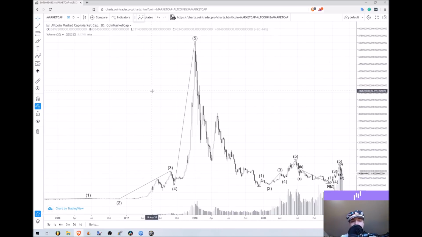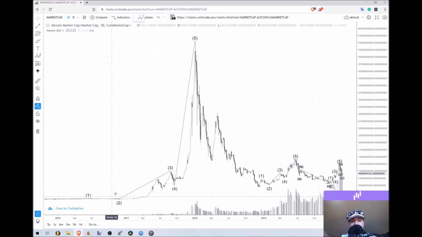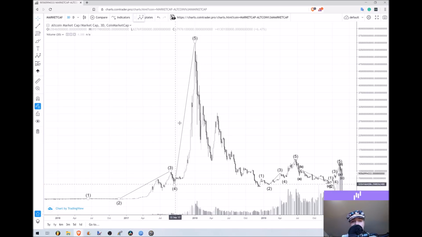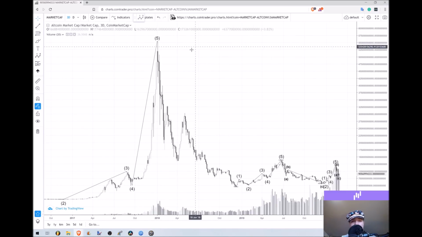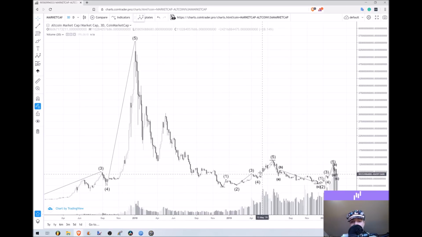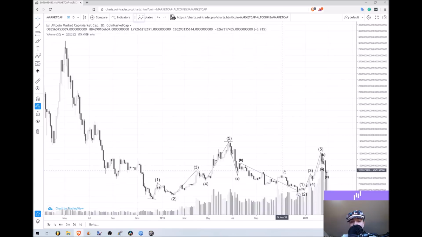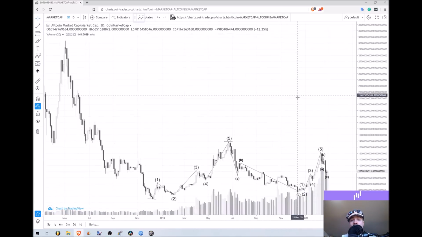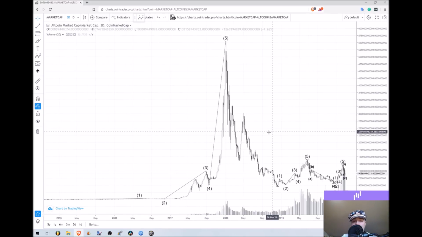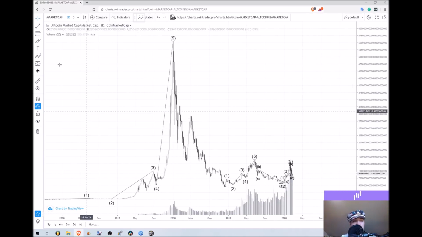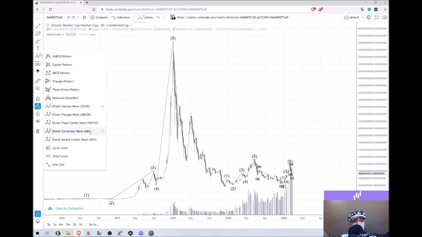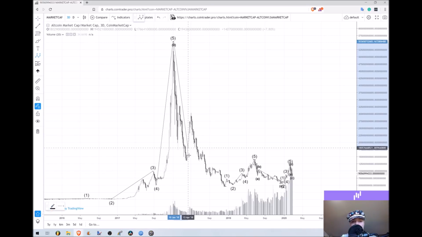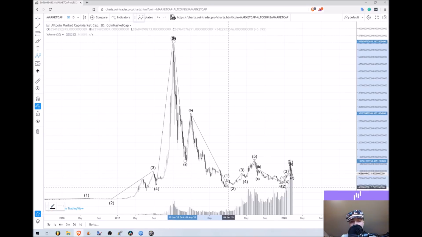All right, so that one wave is very, very small, and this fifth wave is very, very extended. That's cool. We actually got an extended fifth wave in the big cycle, an extended fifth wave in the little smaller echo cycle, and an extended fifth wave in the even smaller echo cycle of that one. So we have extended Elliott fifth waves in all of these cycles. And then we have this ABC correction right here, A, B, C.